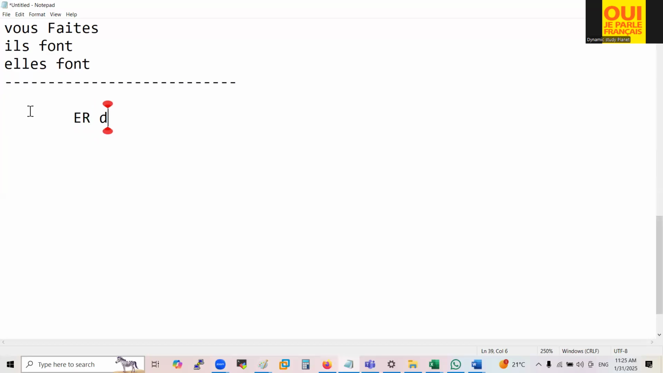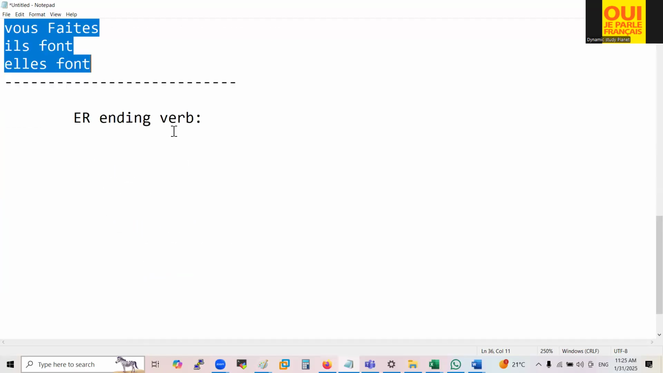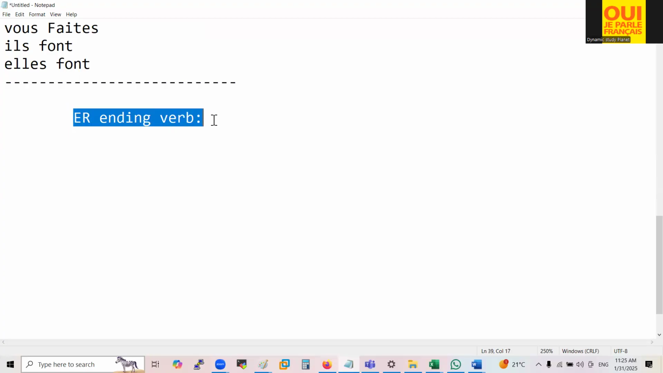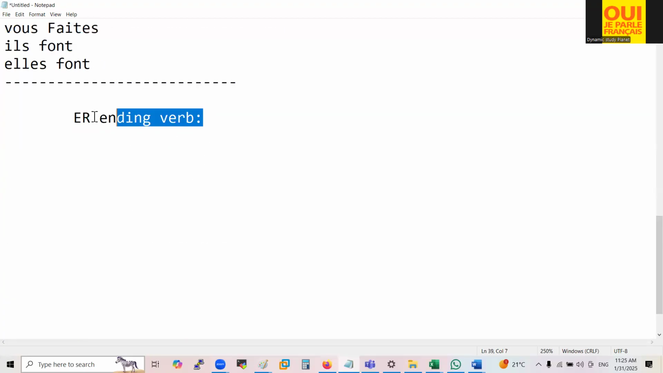Er ending verb. So if you understand er ending verb, it will be easy for you to conjugate this verb. If you understand er ending, it will be easy for you to understand this verb. Now we are on the er ending verb.